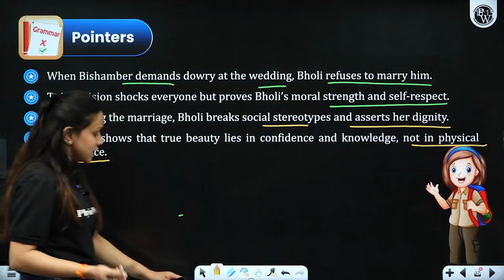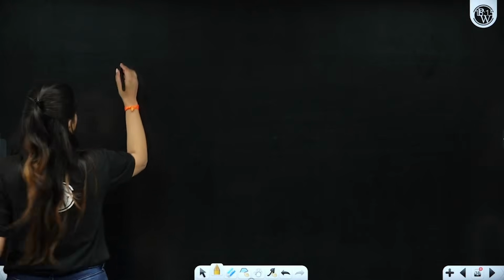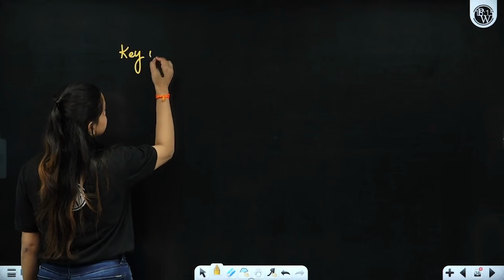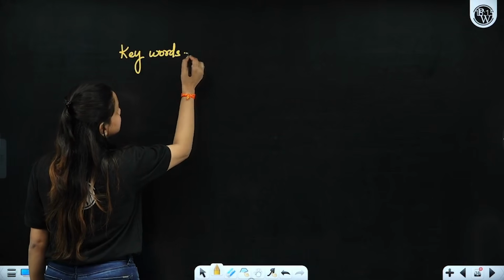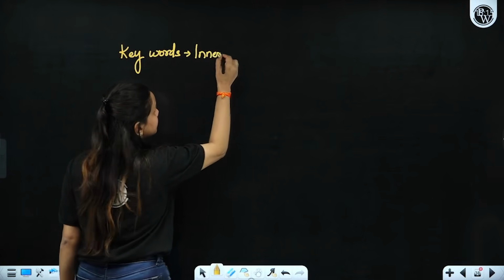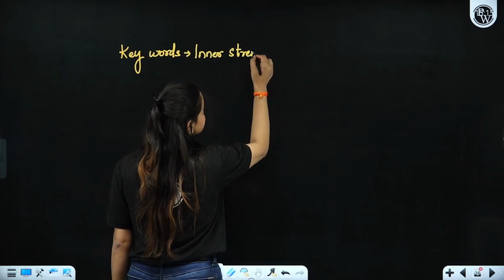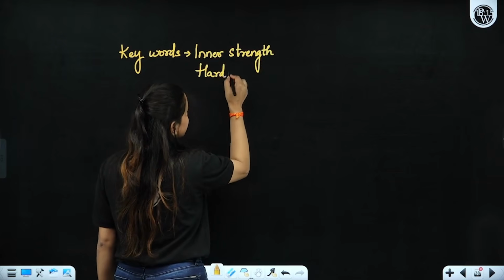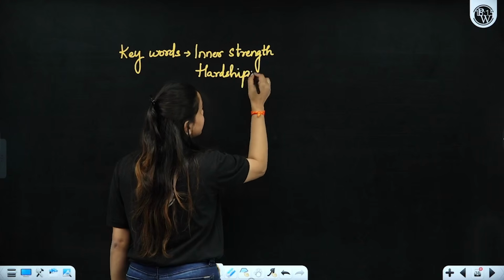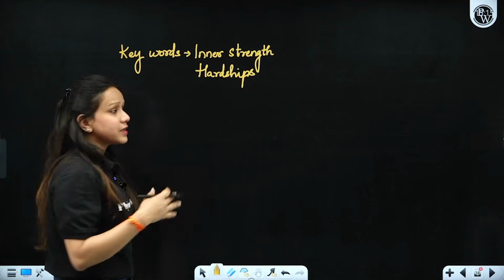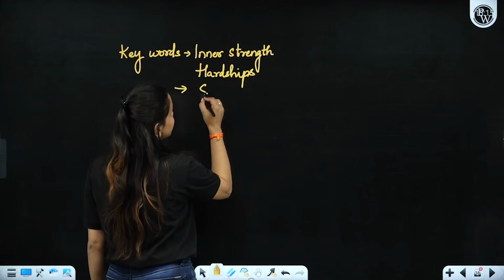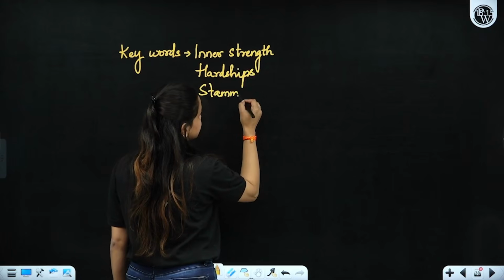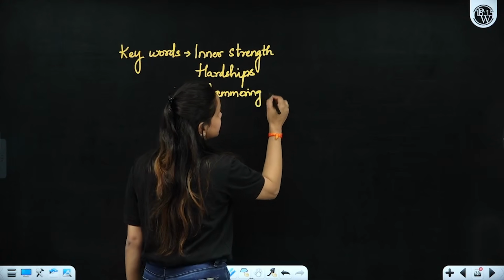All right, dear students, you need to remember these things: the lesson talks about inner strength. It also talks about the hardships which Bholi had to undergo in her life, due to her stammering problem and her physical appearance.